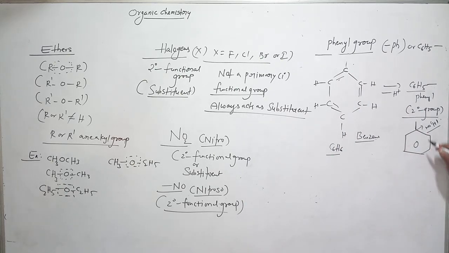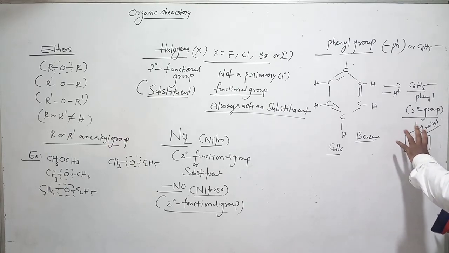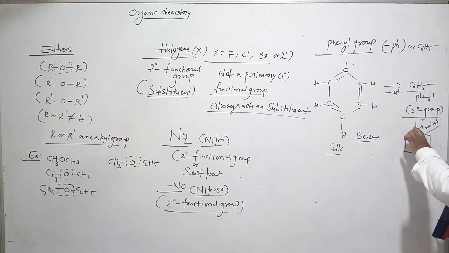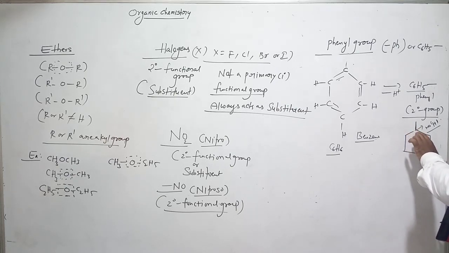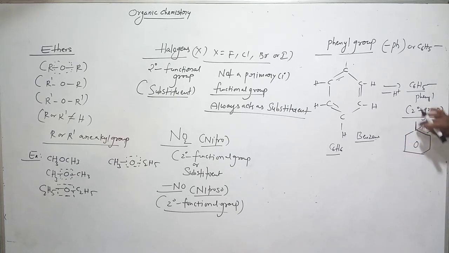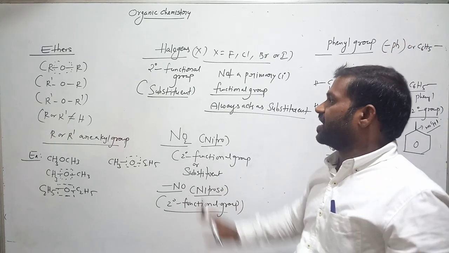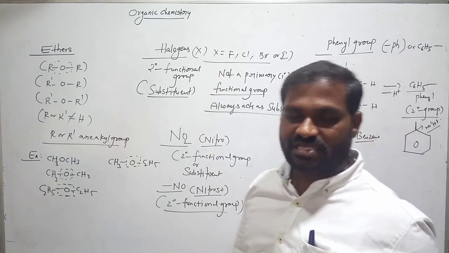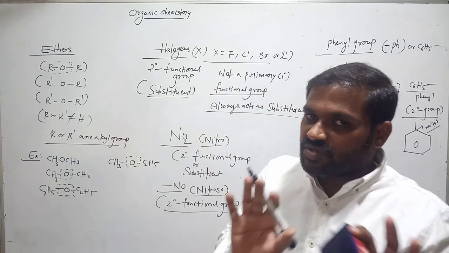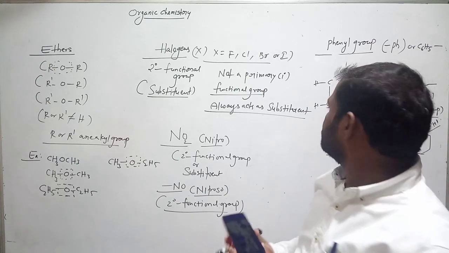So it needs a bond. If we add chlorine or bromine or iodine, it attaches. So remember, phenyl group is always a substituent. Nitro group is always a substituent. Halogen also always acts as a substituent, not a primary functional group. Okay, is it clear, all of you?